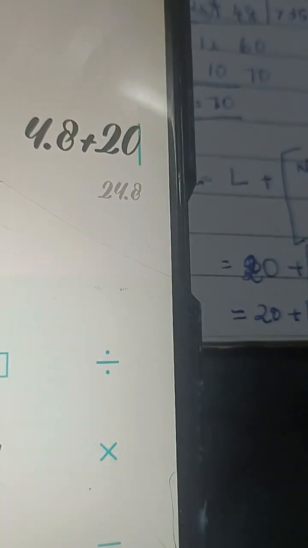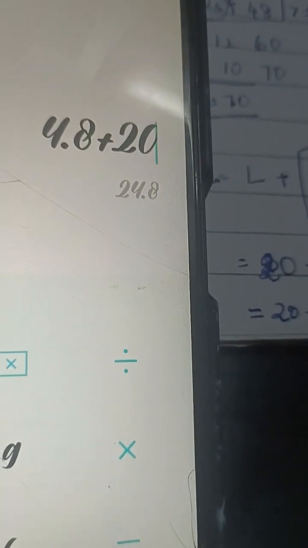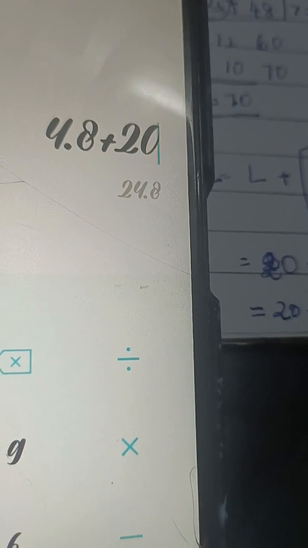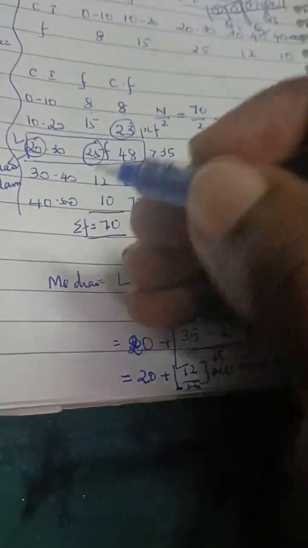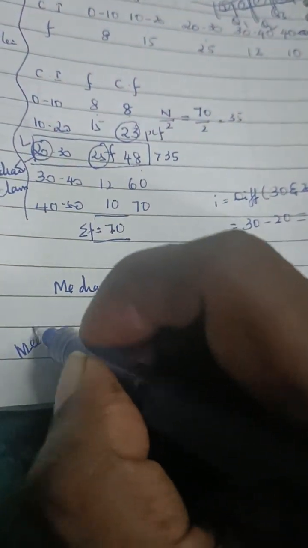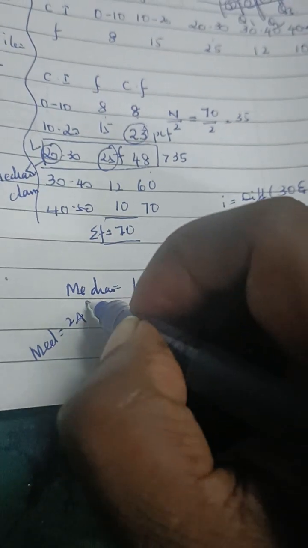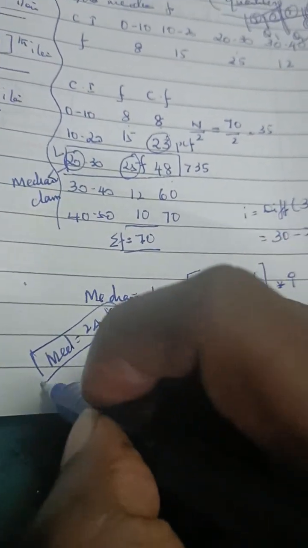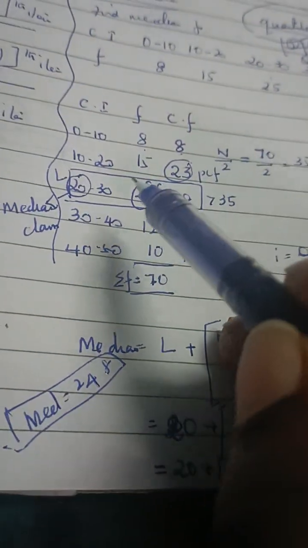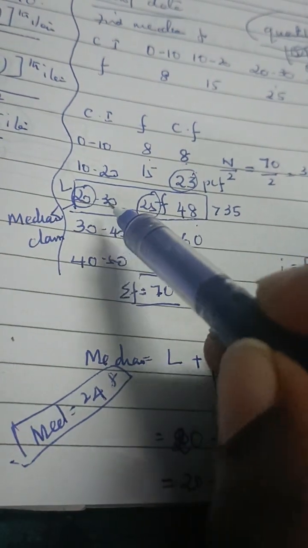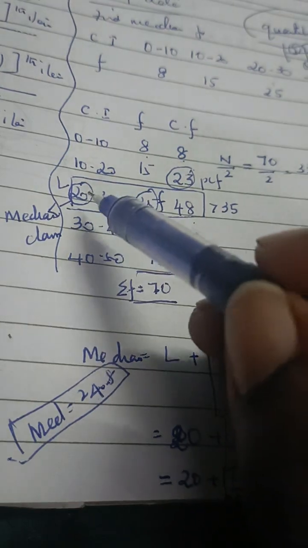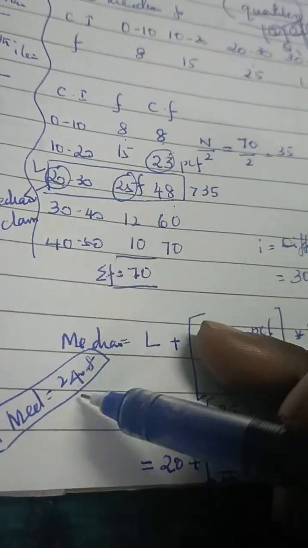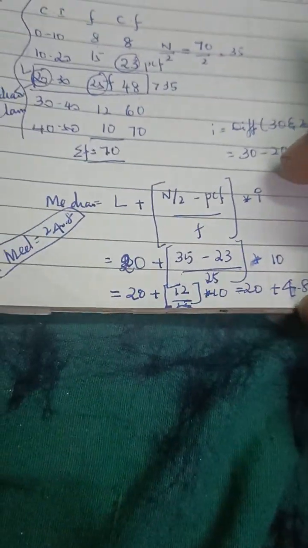So this will be 24.8. Therefore the median is 24.8. If you notice, the median class is 20 to 30 and the median is 24.8, so it will be somewhere in between 20 and 30 only. So this is my median.